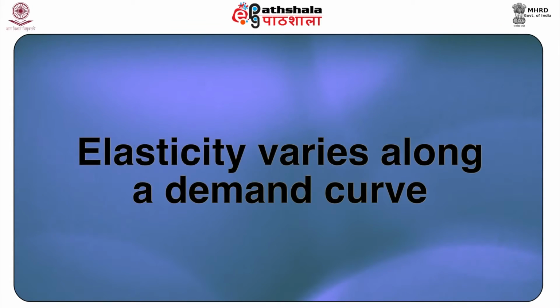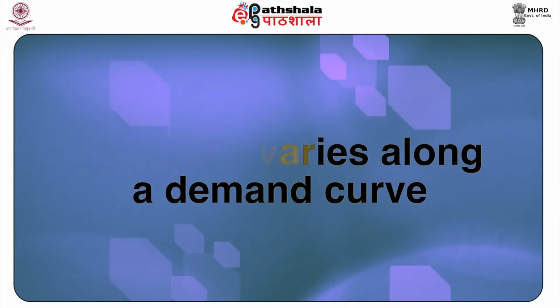Next, how we can measure elasticity along a demand curve. First, for a linear demand curve. To see why, we look at the mathematical formula for elasticity. We know in a linear demand curve the slope, that is delta P by delta Q, is constant. Moving along a linear demand curve doesn't change the slope, but the second component of the elasticity formula, that is P by Q, varies as we move from one point to another, thereby leading to a change in the total value